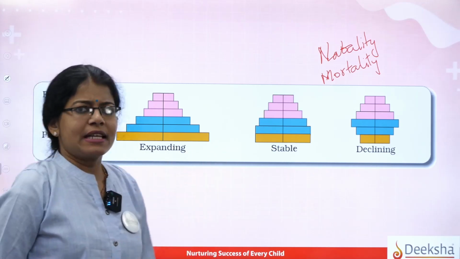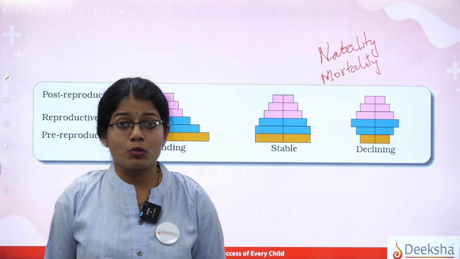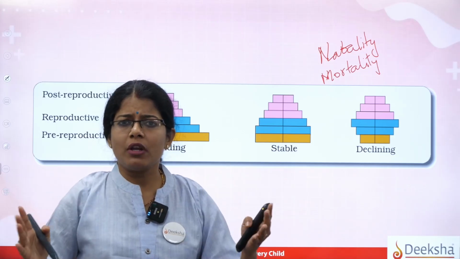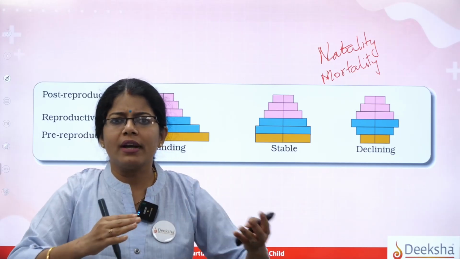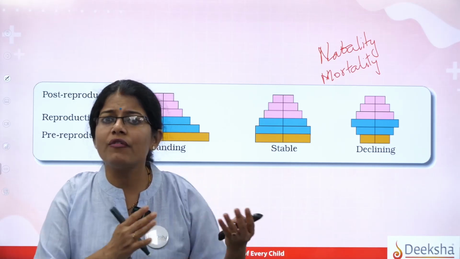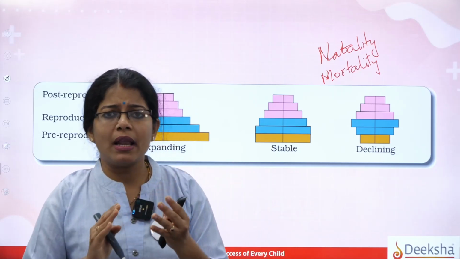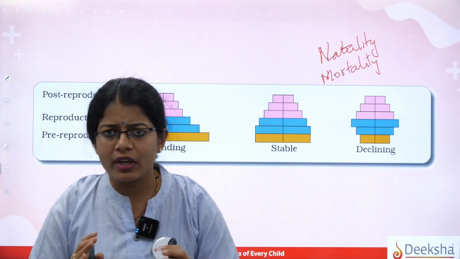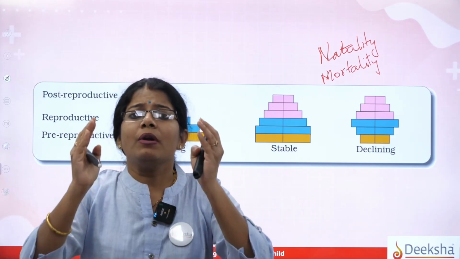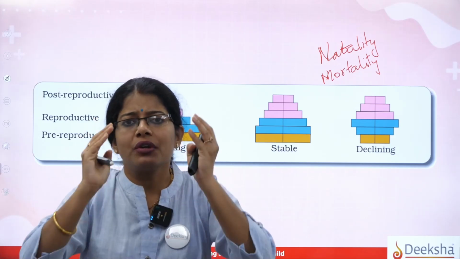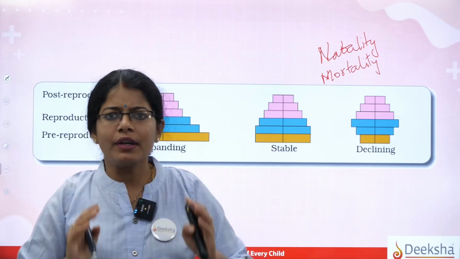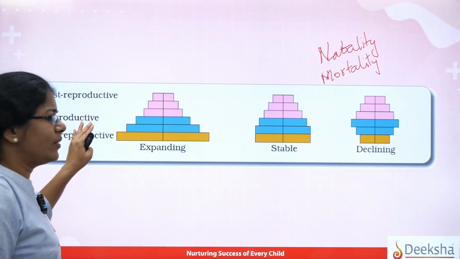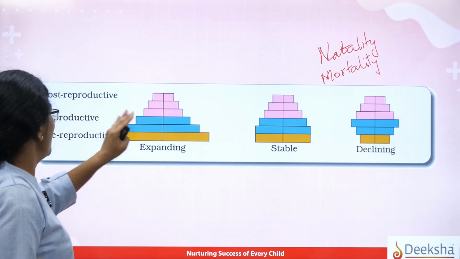What is age structure basically depicting? Yes, students. If you see the population as such, it will have people of different age groups, right? They will be of different ages. So to simplify the study of population, that is demography, what people have done is divide the entire population into three major groups. The three major groups are, first the pre-reproductive, then the reproductive, then the post-reproductive.